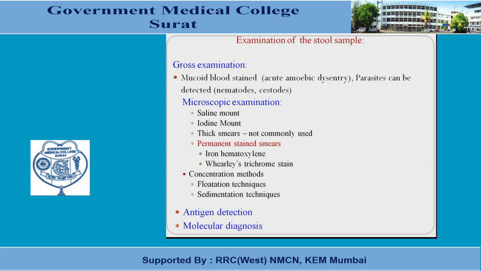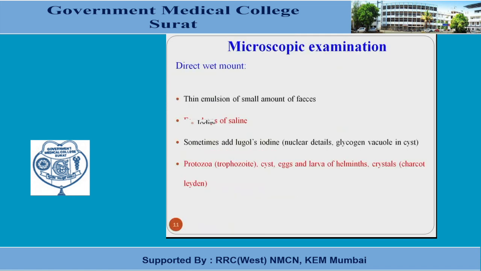There is another important detection, that is antigen detection directly from the stool, and another is the molecular diagnosis from the stool directly, which can also be helpful, but there are a few criteria which are different for antigen detection and molecular diagnosis. For microscopical examination, a thin emulsion of a small amount of feces should be made, with a few drops of saline. Lugol's iodine will be helpful to see the nuclear details and glycogen vacuoles in the cyst. Protozoa, cysts, eggs and larvae of helminths, and crystals like Charcot-Leyden crystals will be seen by the microscope.